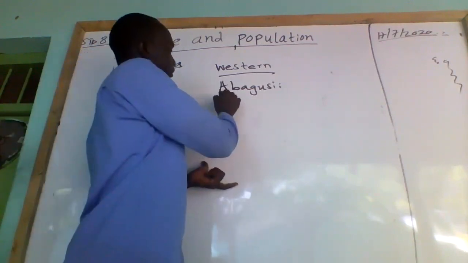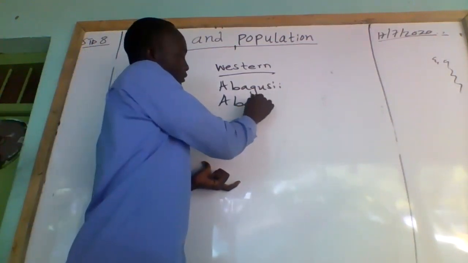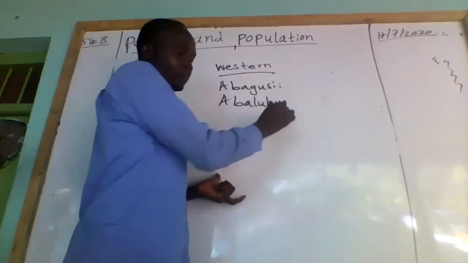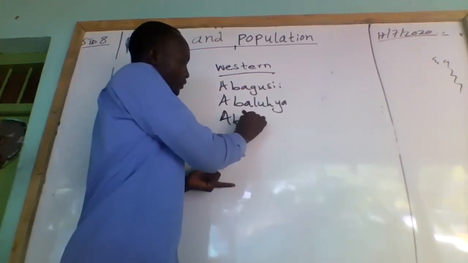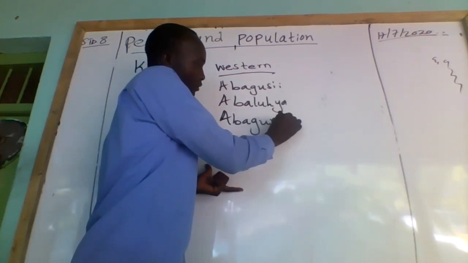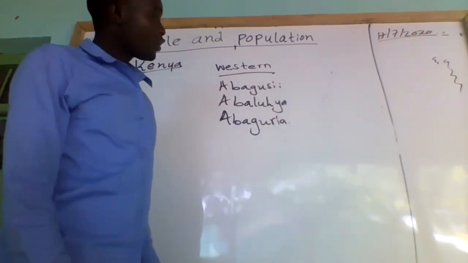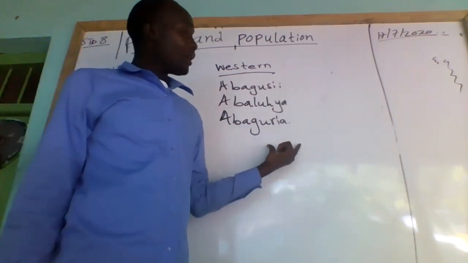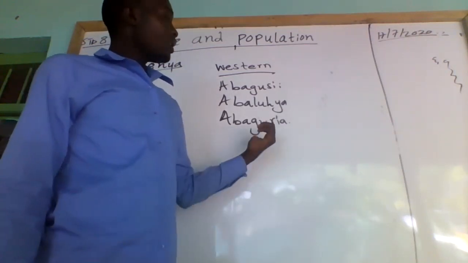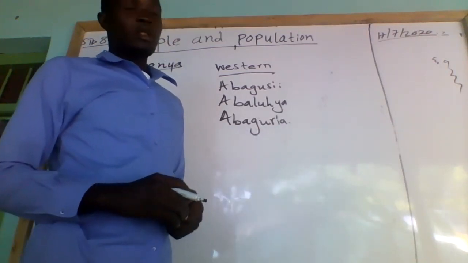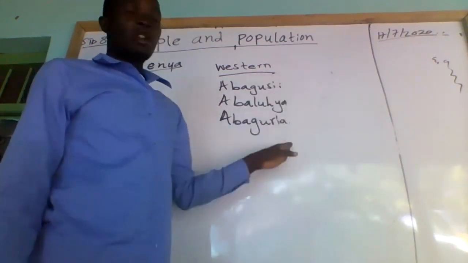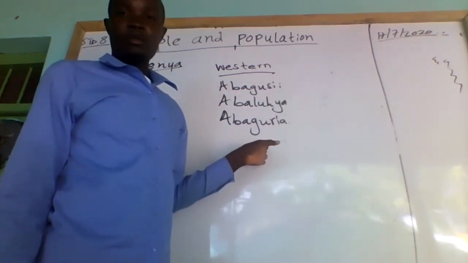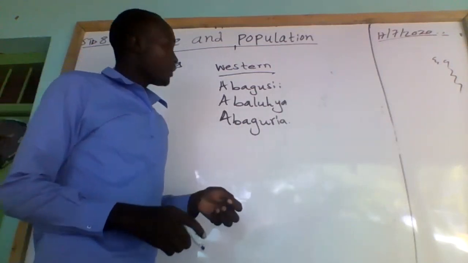Abasupa, most of the time is confused as the Bantu, but those are descendants of the Nilotes and the Bantu of Uganda. So we have only these three communities forming what we call Western Bantu in Kenya.